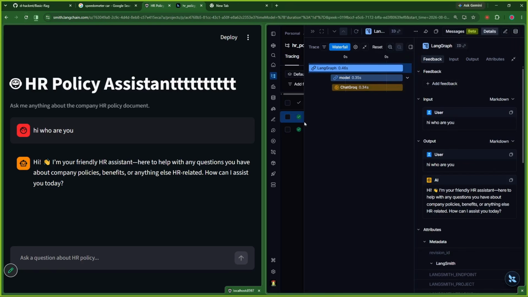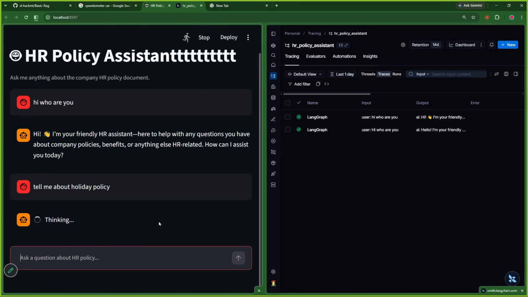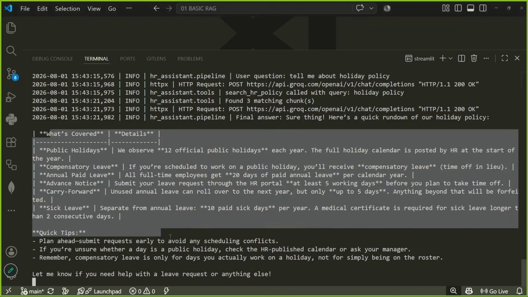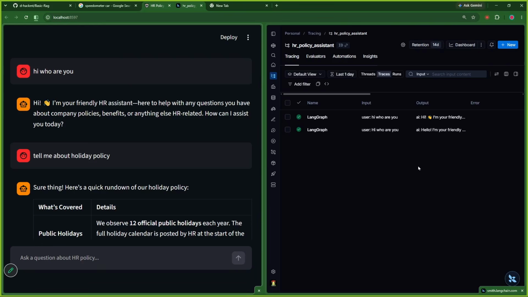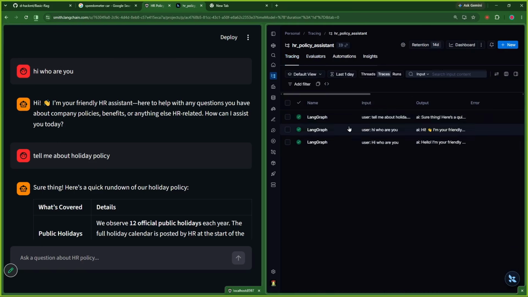Now let us ask a real question. Tell me about vacation, or again holiday policy. If I talk about holiday policy, it's going to trigger this. We get the response. Of course, it is being logged internally. We can check it over here. See, we are able to get the logs. It is happening. And now if we filter over here, so we have tracing. If I go to tracing, I should have a new trace.